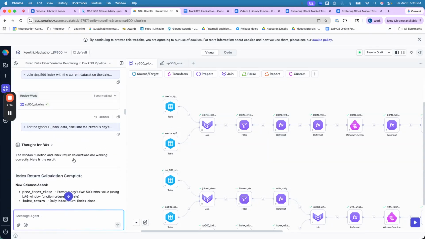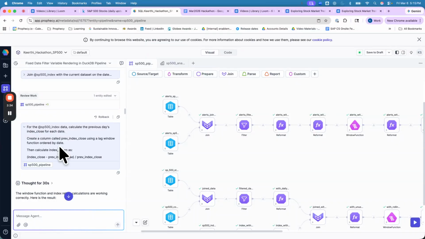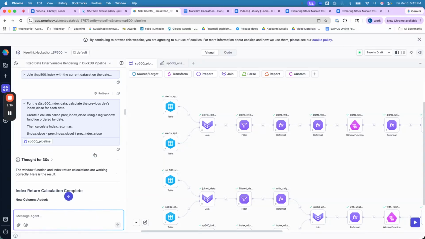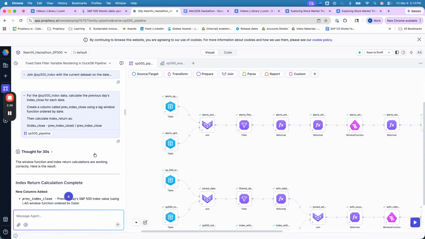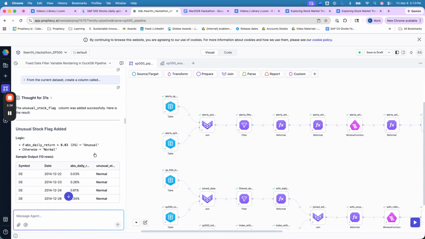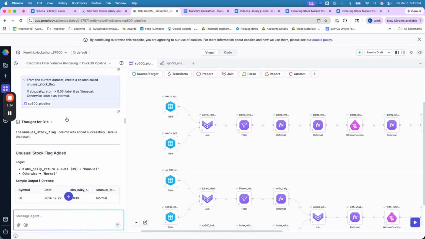Once I have that, I proceeded to calculate the return index. Based on the previous day's close and the current day close, I got the return index. From an industry standpoint, if the average stock price went up more than 3% in one day, then I think it's unusual. So I asked it to use 3% and label it as unusual, and otherwise just keep it as normal.